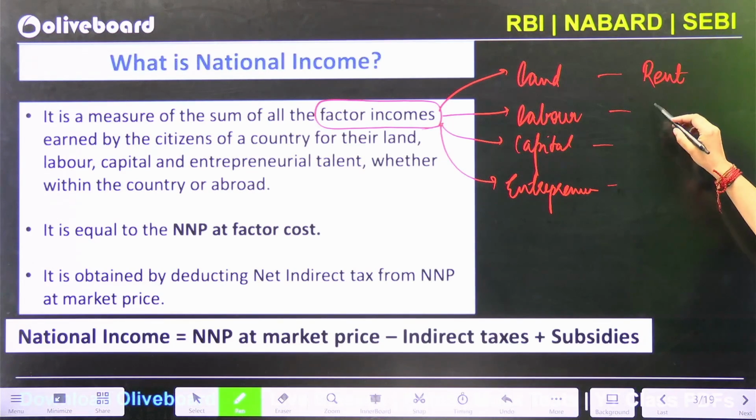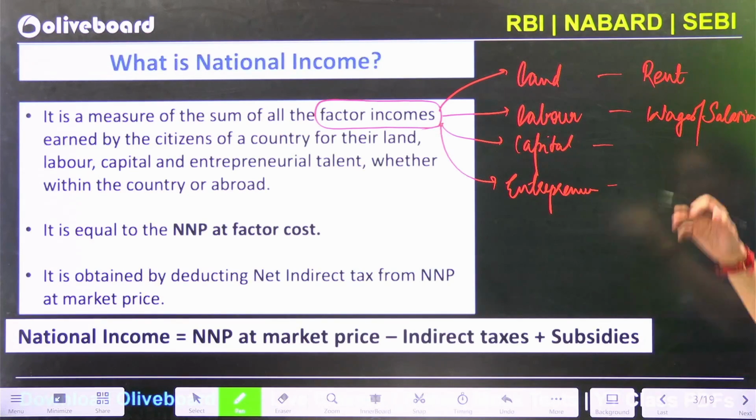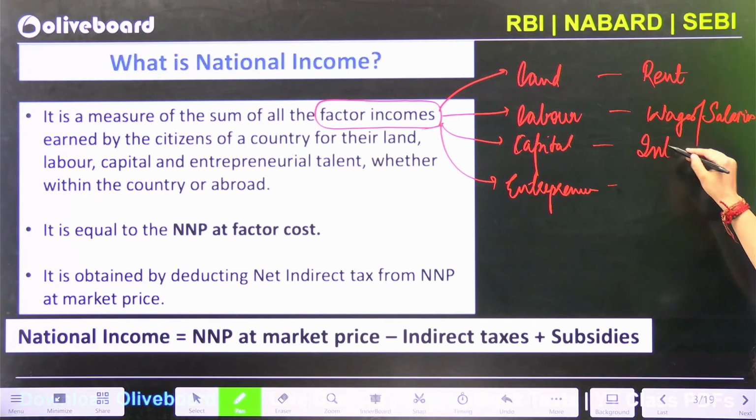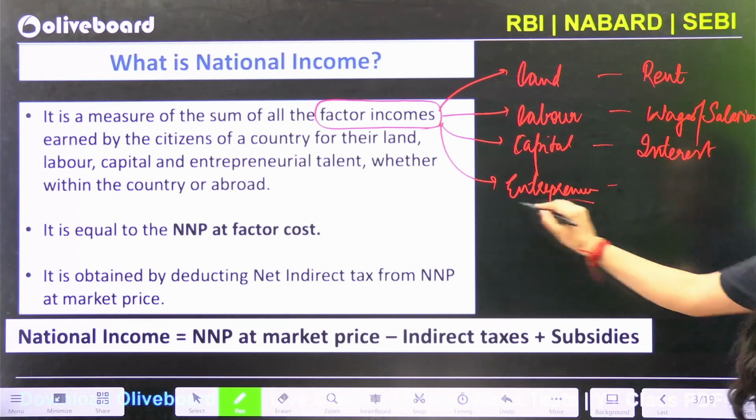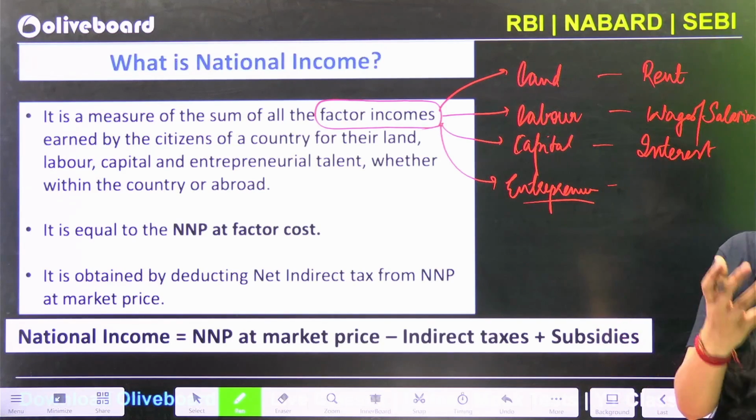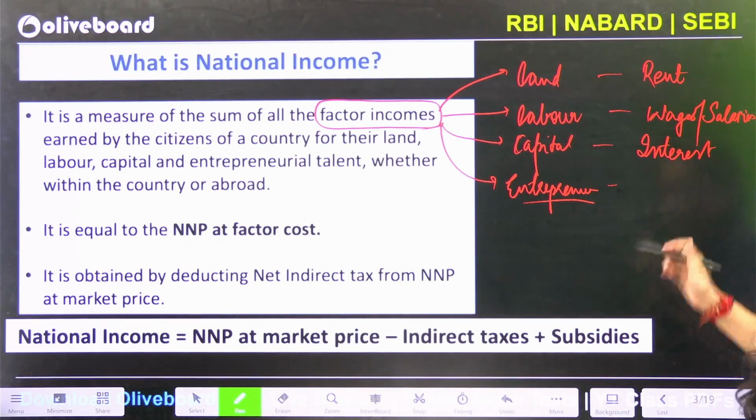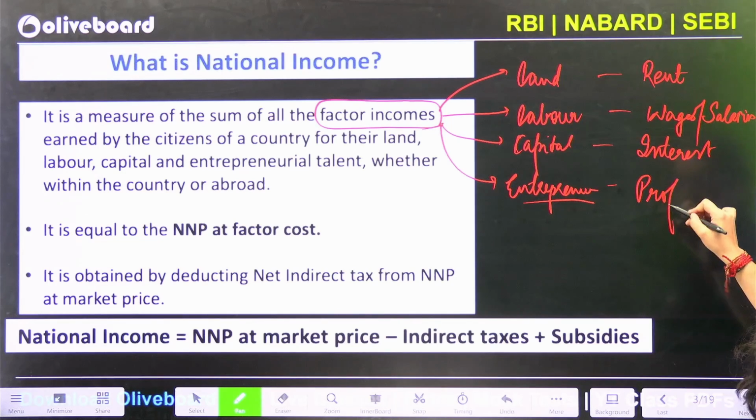From labor, we get wages or salaries, sometimes also bonuses. For capital, whenever you are deploying your capital or investment, you get interest. For the entrepreneurial activity or the risk-taking appetite which an entrepreneur takes, he gets profit in return.